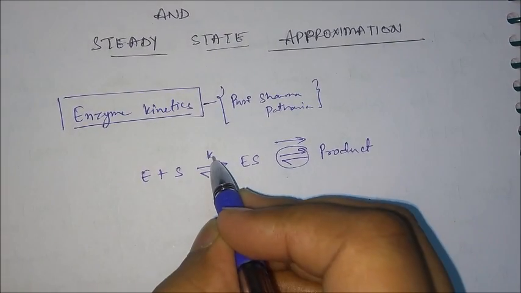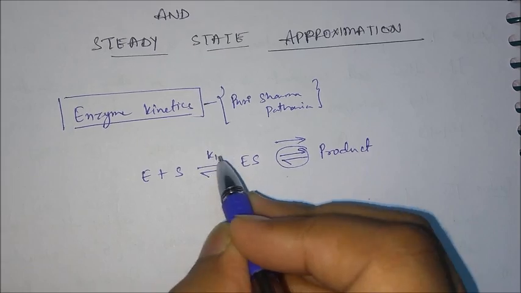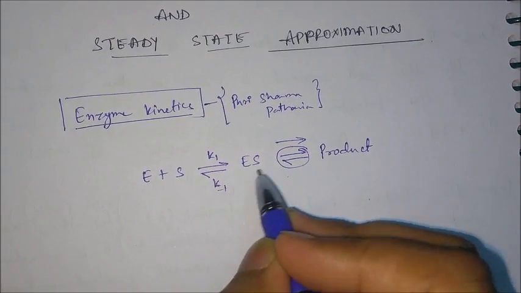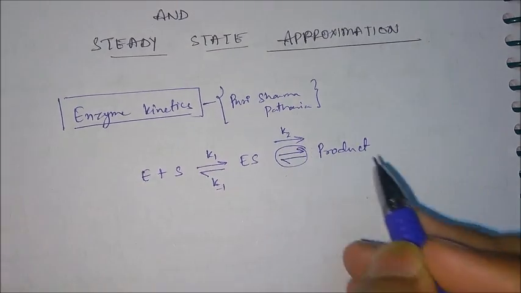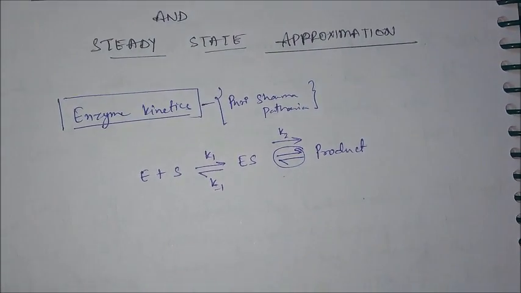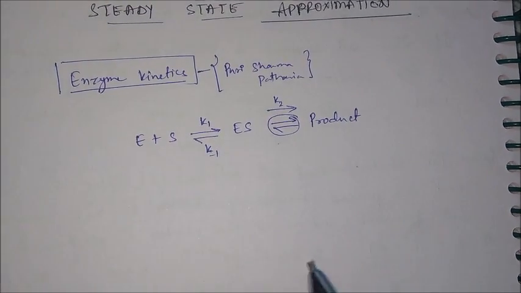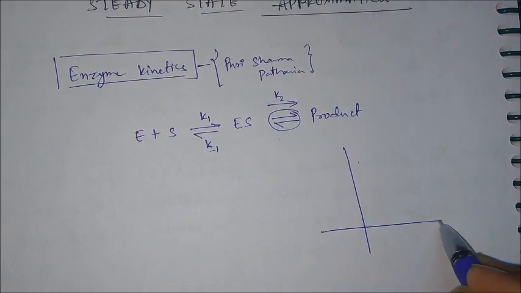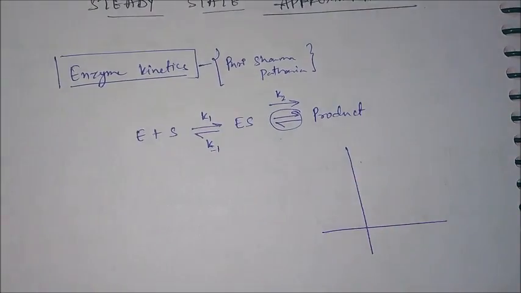The rate constant for the forward formation of the complex is given as k1. For the reverse reaction, we write it as k minus 1, and for the conversion to product we write it as k2.